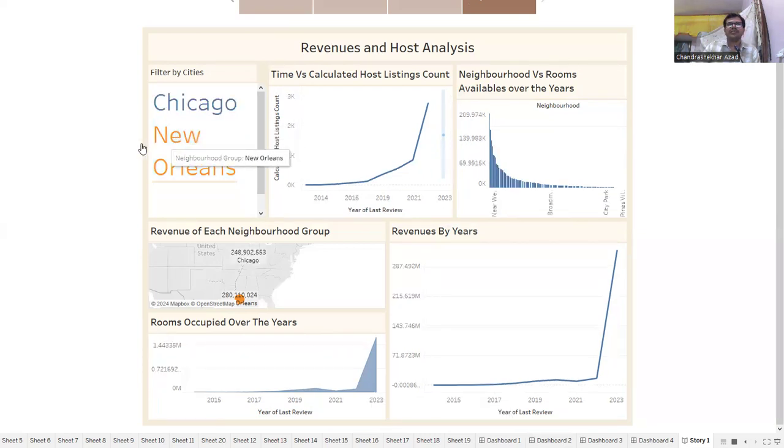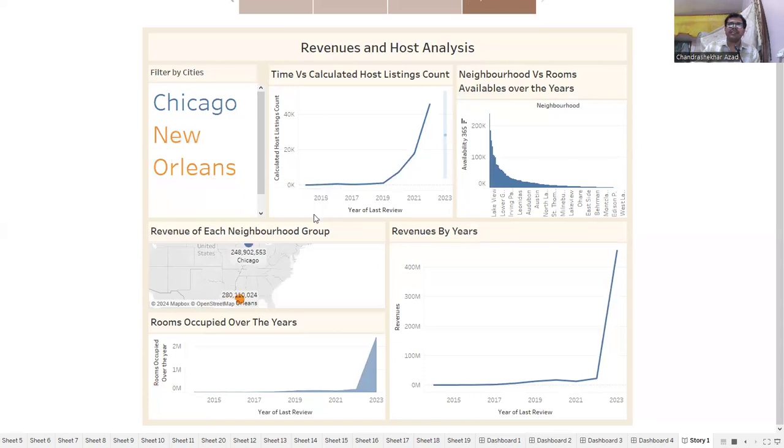So from this slide, we can conclude that the years 2020, 21, 22, 23 are very profitable for this market. Most of the rooms are occupied, and revenue is also increasing very sharply in these years.